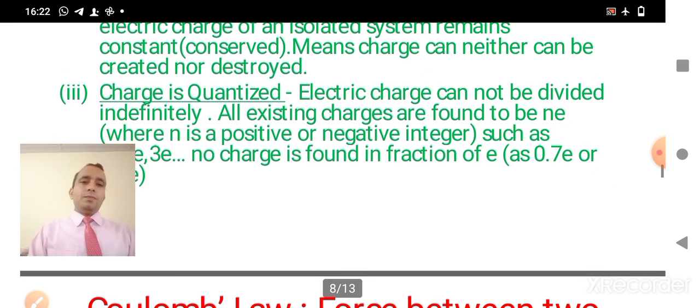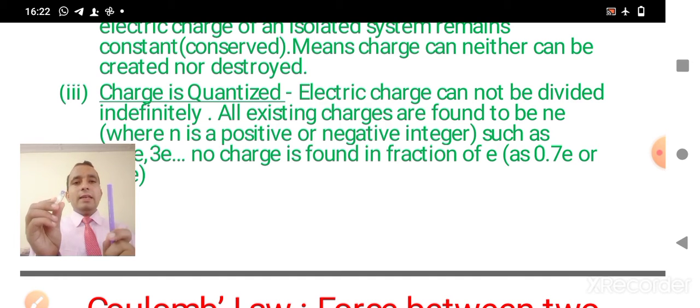Now coming to the third property of charge, which states that charge is quantized. Quantized means that if we rub these two objects, then a whole number of electrons can be transferred from one body to another body.